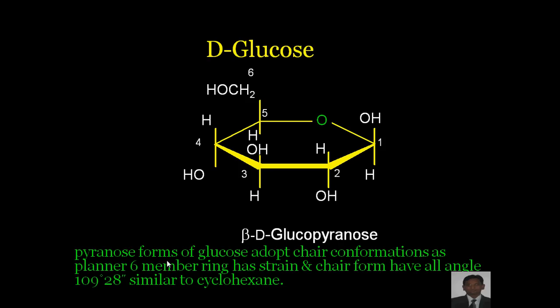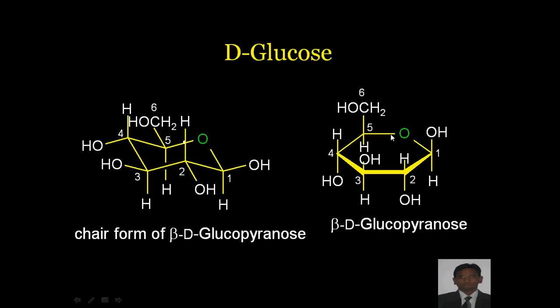Pyranose forms of glucose adopt a chair conformation, as a planar 6-membered ring has strain because the carbons are tetrahedral and all atoms of the ring are tetrahedral, so the angle must be 109 degrees 28 minutes. The chair form has all angles 109 degrees 28 minutes, similar to cyclohexane. So this form of beta D-glucopyranose can also be represented in this form. This is the chair form of beta D-glucopyranose.